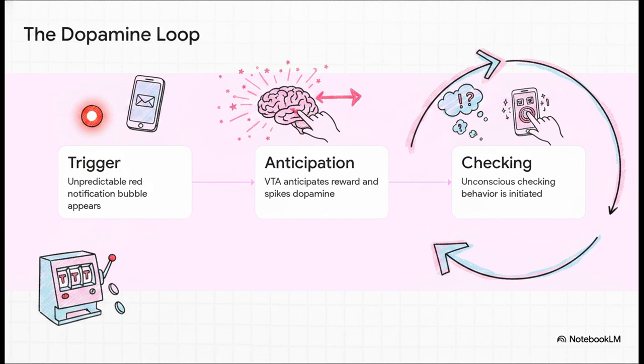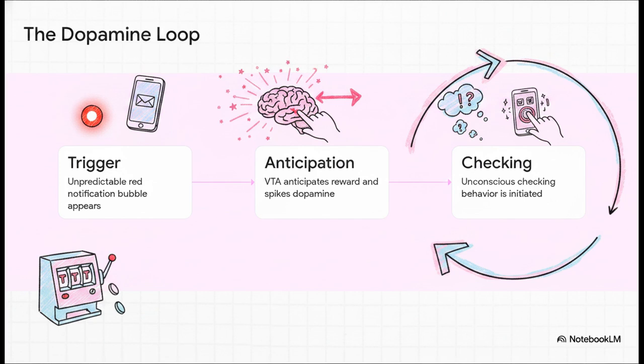And that brings us to the dopamine-seeking loop. The engineers driving the attention economy, they understand this brain architecture perfectly. They completely weaponize this engine using variable ratio schedules of reinforcement. It's the exact same psychological mechanism that makes slot machines the most addictive devices on the planet.